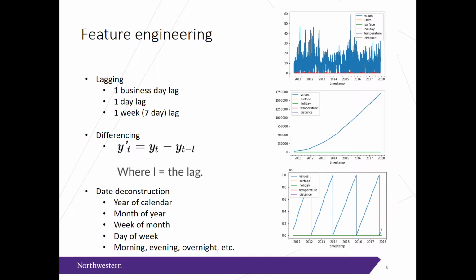Lagging and differencing were key here because the range of values for each of these time series could vary wildly. On the right, you can see 3 distinct types of time series all represented in the data, and there were even more kinds of time signatures in this. Lagging and differencing can correct for trends and also give the values kind of a reference point within the type of meter that we're looking at, which represents kind of the hierarchy of the time series.